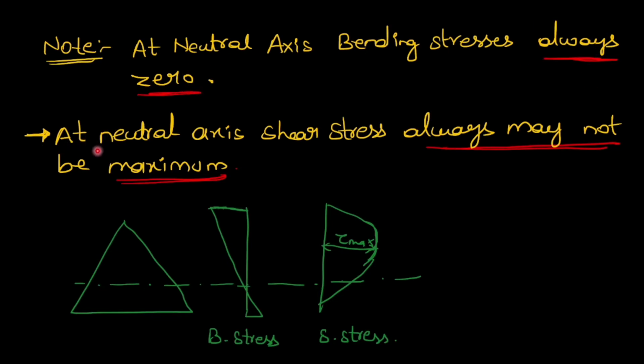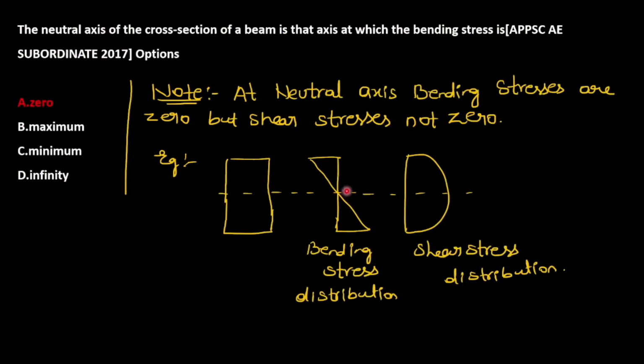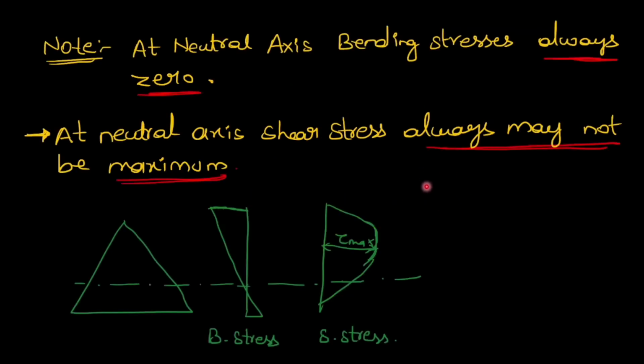Another point is at neutral axis shear stress may not be maximum. So we have discussed that bending stress is always 0 at neutral axis and shear stress will not be 0 at neutral axis and also will not be maximum at neutral axis. So you should note this point.